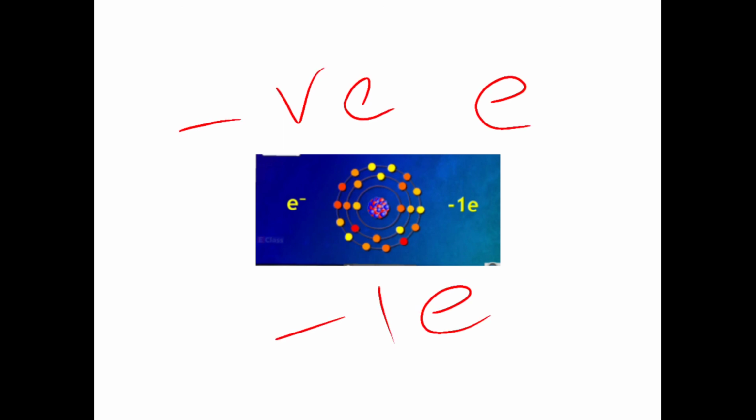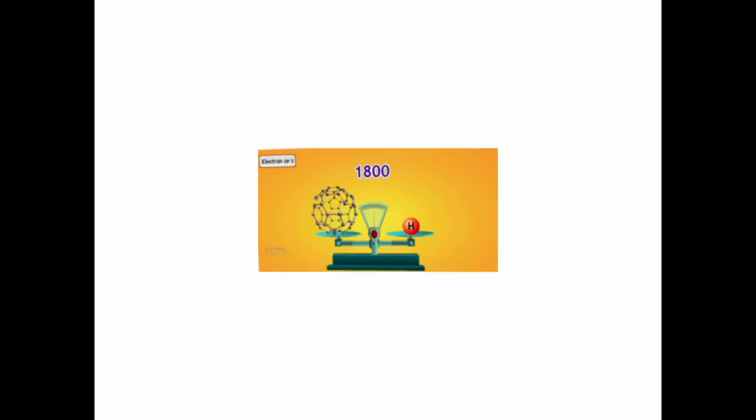Now let us understand about the electron. Electrons are negatively charged. It is denoted by the letter e. Each electron carries 1 unit negative charge. See, I am talking about charge, not mass. It has a charge of 1 negative charge. Right?